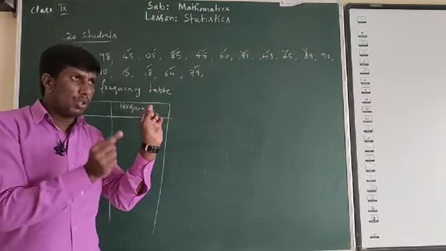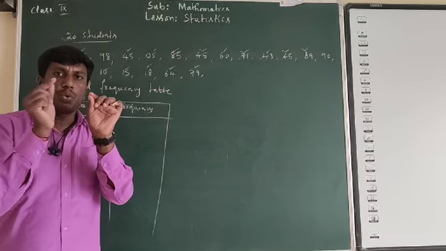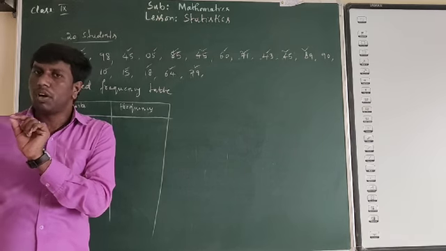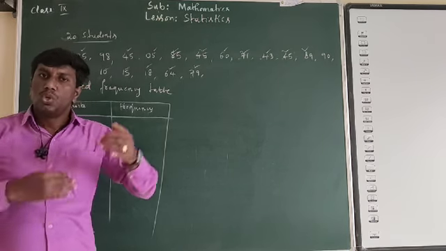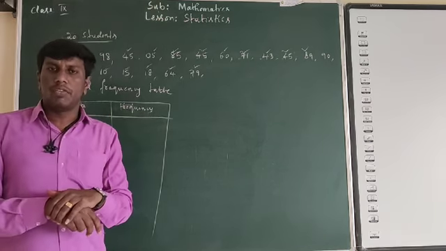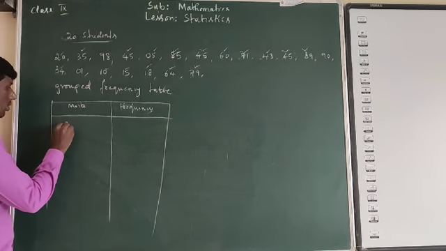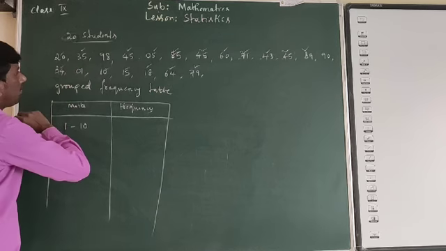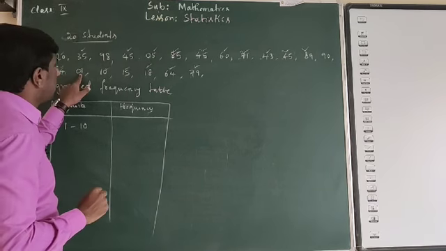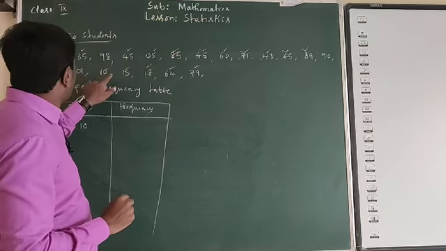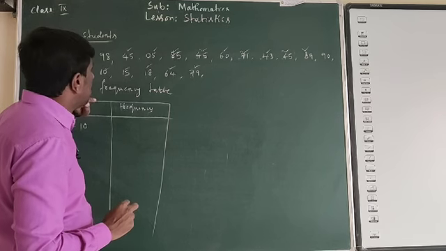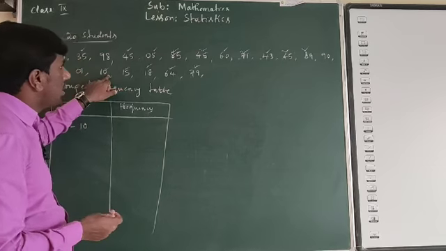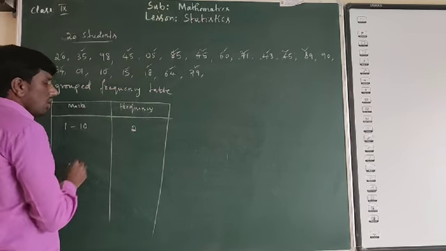So marks 1 to 10, how many students have taken? 10 to 20, how many students? 30 to 40, 40 to 50, 50 to 60. So I will divide into equal intervals. I will take from 1 to 10. How many students have taken from marks 1 to 10? 1 is less than 10, right? Only 2 students are between 1 to 10.